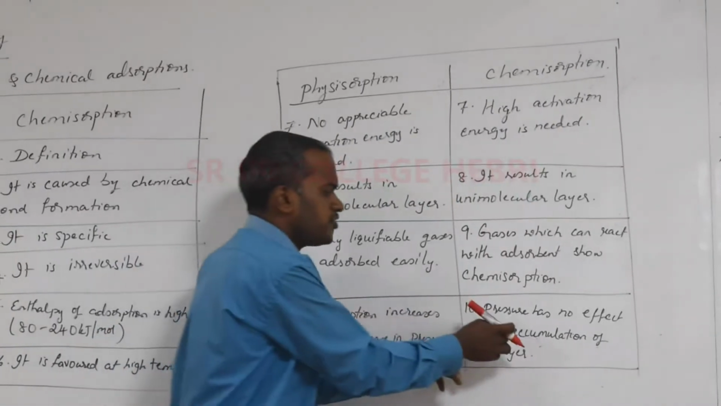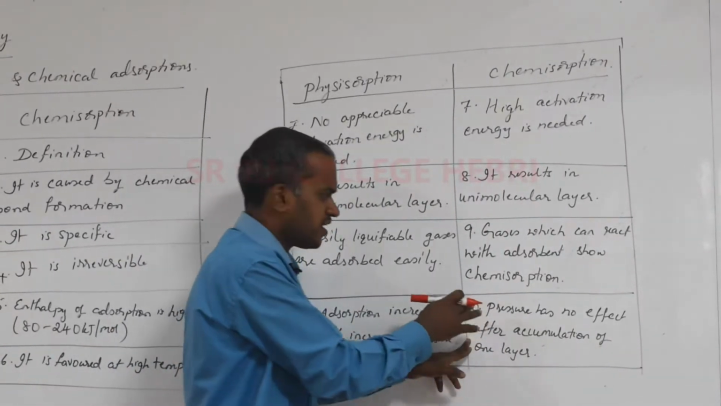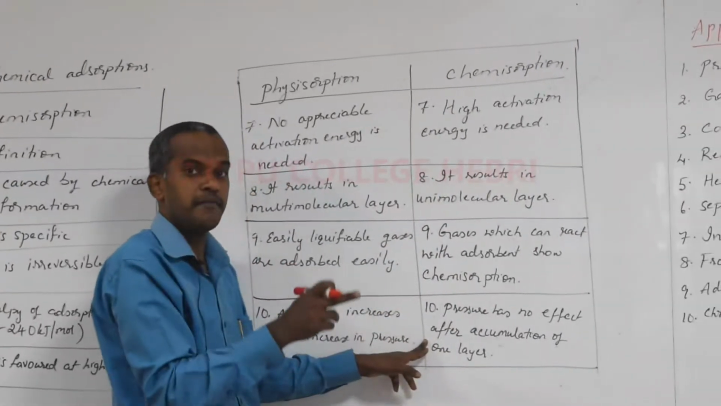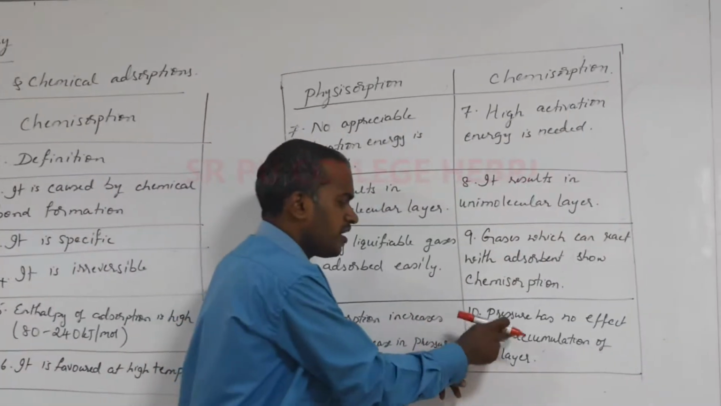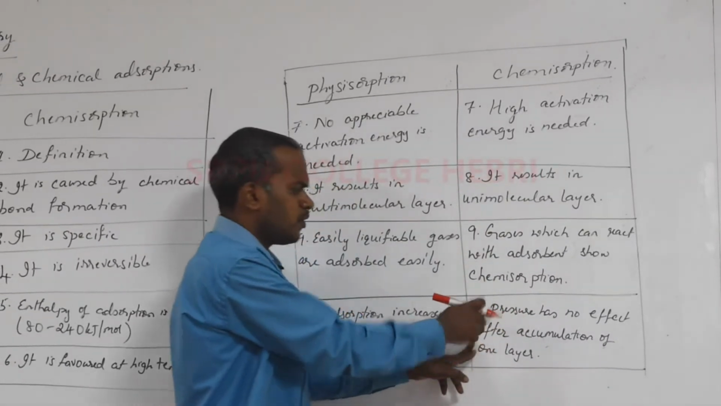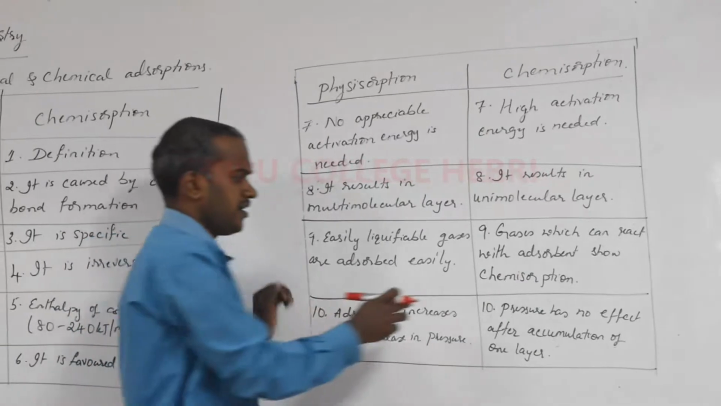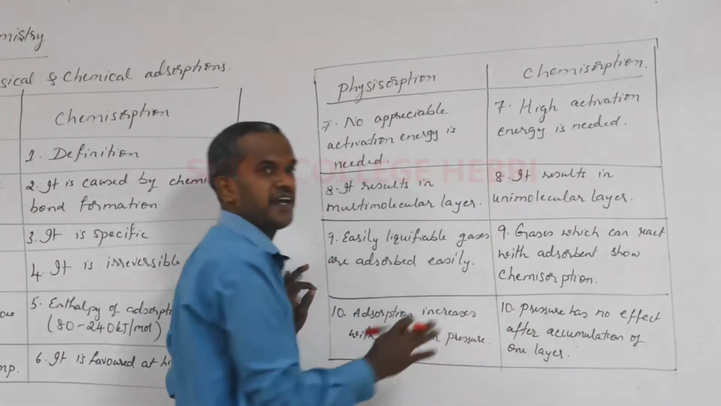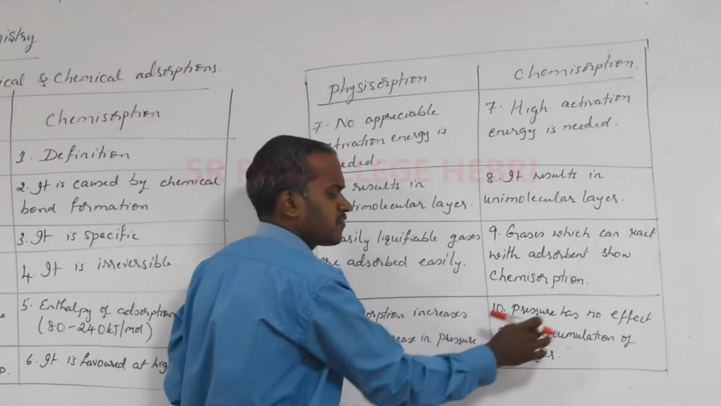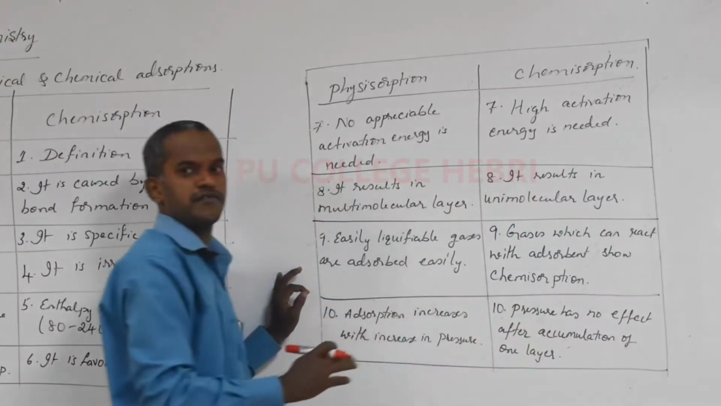Whereas in case of chemisorption, what happens? When there is surface area available, if you increase the pressure, there may be adsorption. But remember students, once one layer is adsorbed, after formation of a unimolecular layer, whatever high pressure you provide, it is not possible to accumulate a second layer on the adsorbent. So I can say pressure has no effect after accumulation of one layer of molecules.